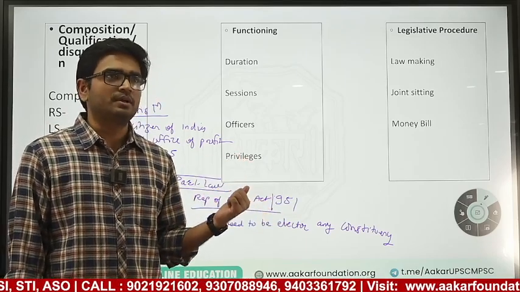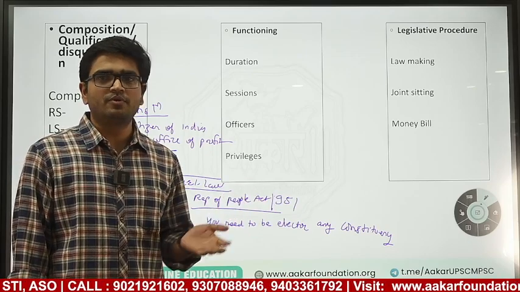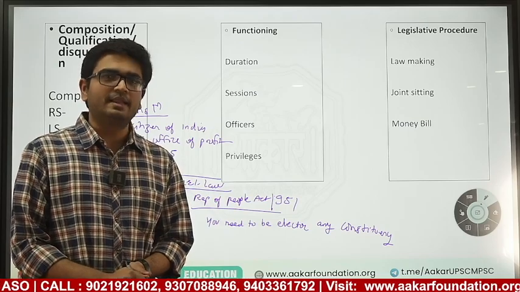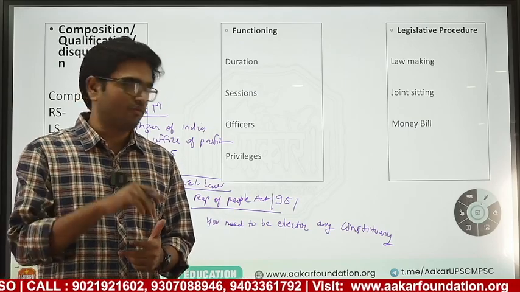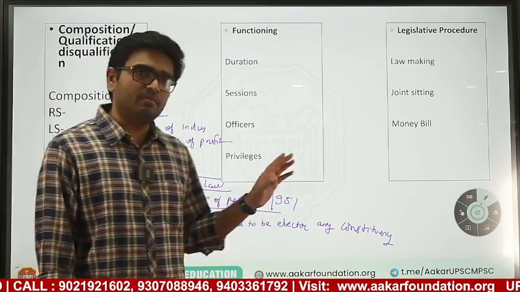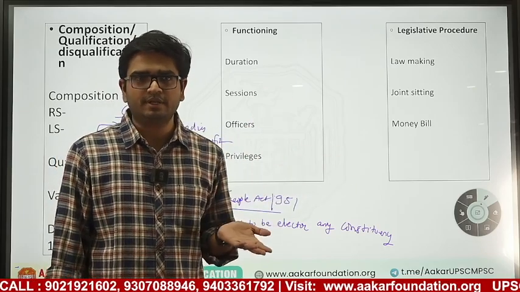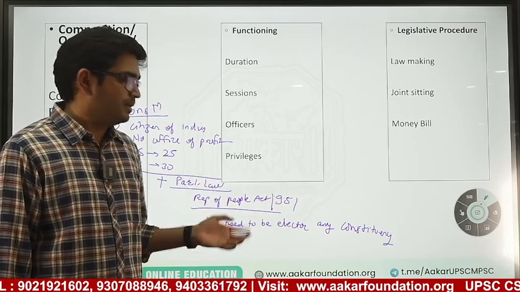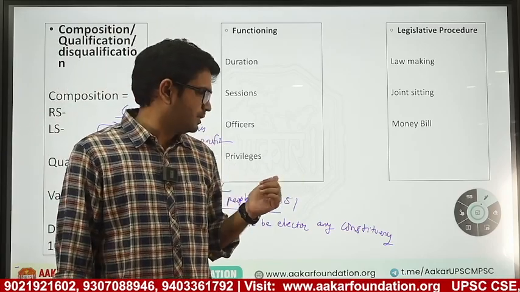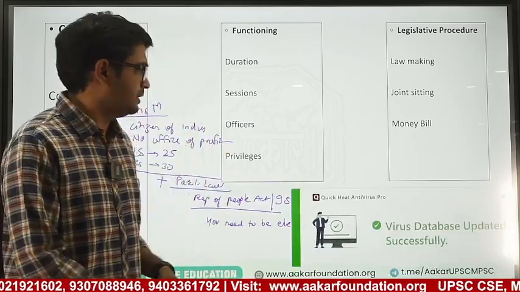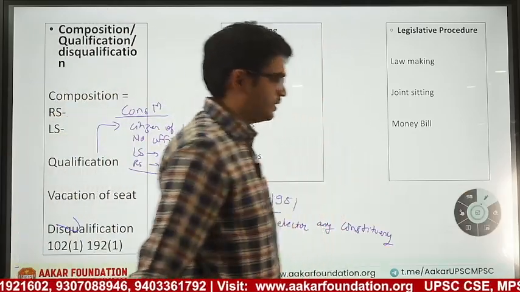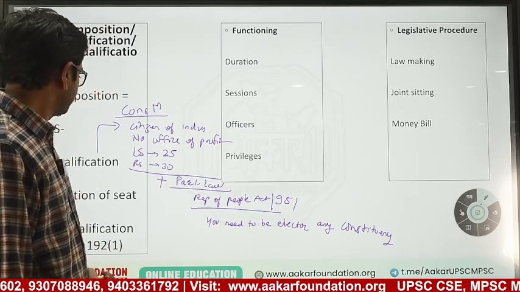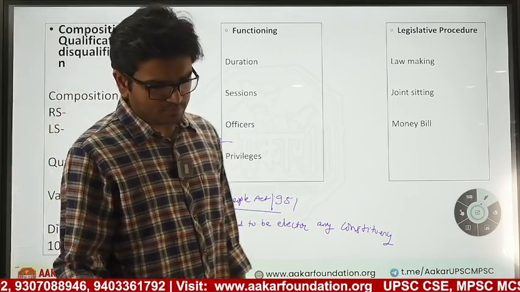For example, I can give the example of Dr. Manmohan Singh. He was Prime Minister. He was not from Lok Sabha, he was from Rajya Sabha, and that too from Assam. He need not be an elector from Assam. He was an elector from Punjab, but he could still contest the election. Previously it was mandatory that to be a Rajya Sabha member you had to be an elector in that particular state, but now that condition is removed. So this is about qualification.